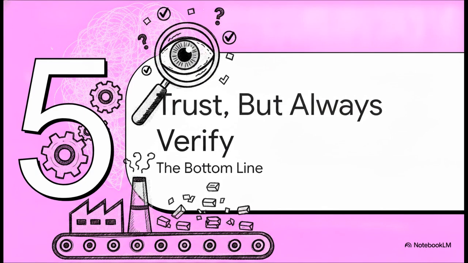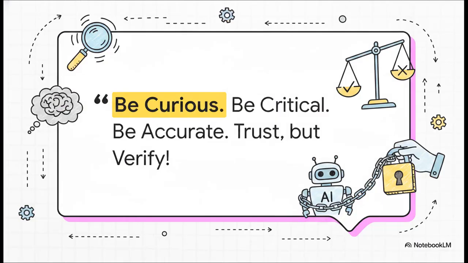Finally, part 5, trust but always verify. The absolute bottom line. The ultimate takeaway from all this source material gives us a really clear mandate. Be curious, be critical, be accurate, trust but verify. You see, no matter how many strict editors or automated doubt detectors developers code into a system, AI is ultimately just a tool, and it's one that requires an engaged, critical human at the end of the line.